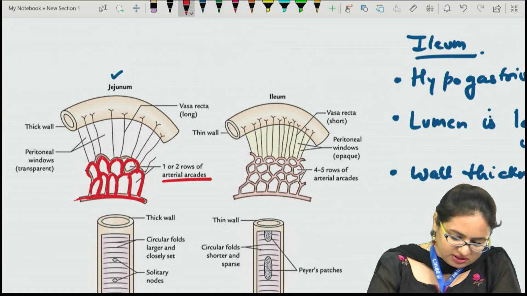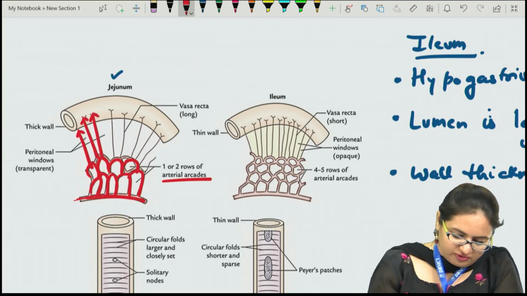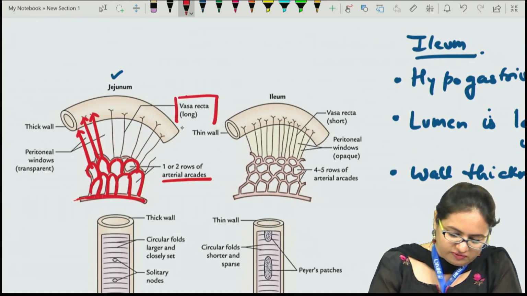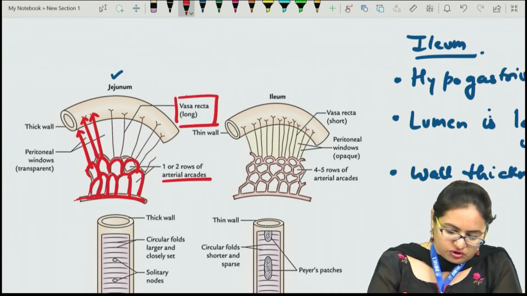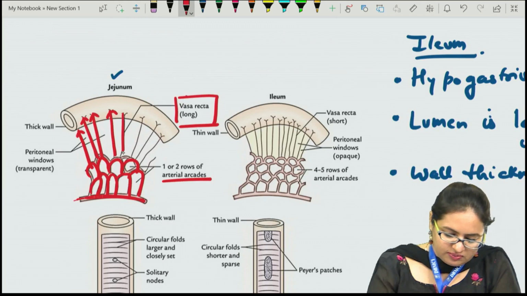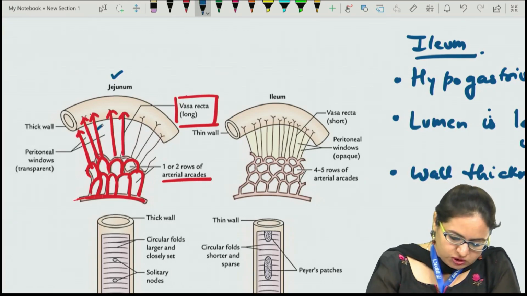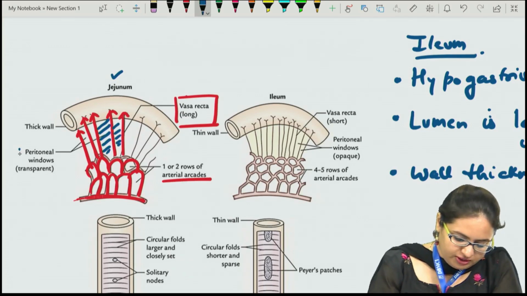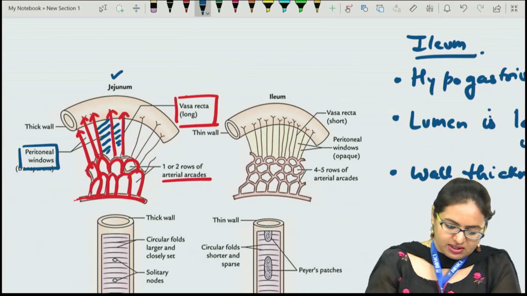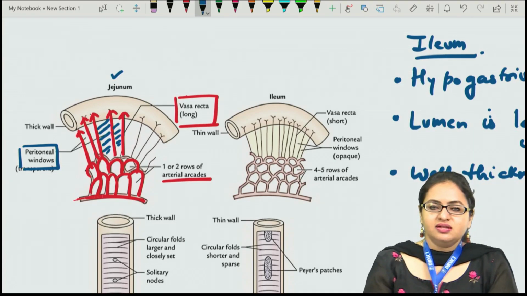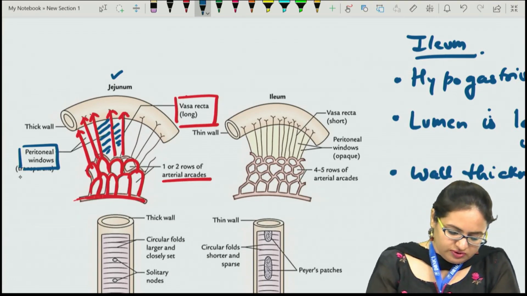After this it gives these vertical branches termed the vasa recti, which supply the duodenum at the mesenteric border. The area between the vasa recti is termed windows, and because the fat is less in the mesentery of the duodenum, these windows will be transparent.